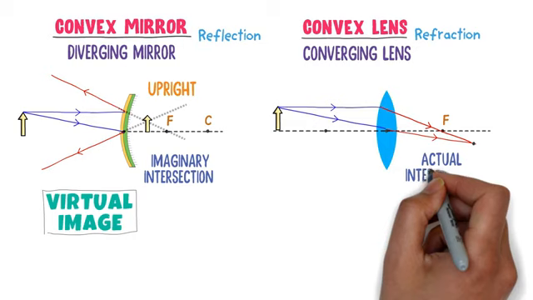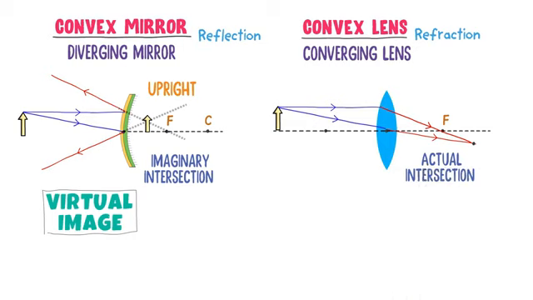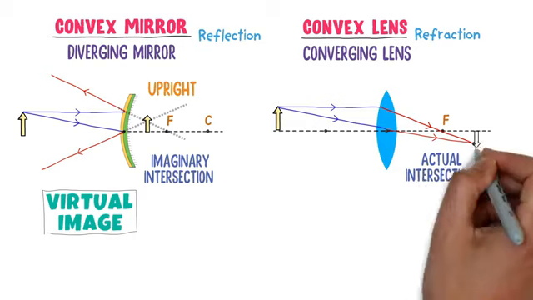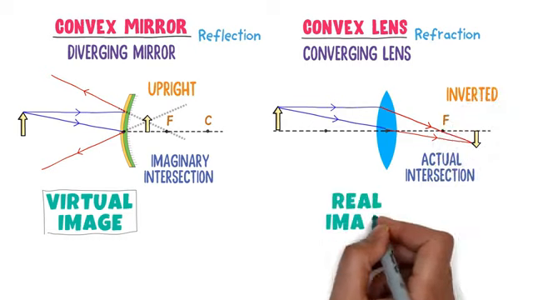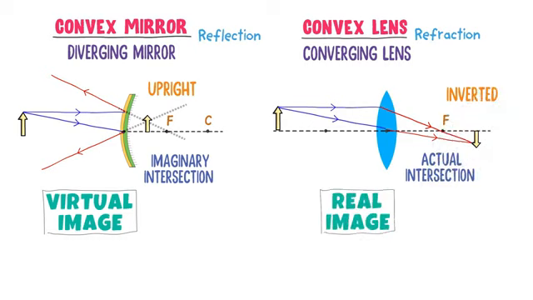This is actual intersection, a real intersection of light rays. So it will form inverted image and this image is real image. Therefore remember that convex mirrors being diverging mirror form upright and imaginary images, while convex lens being converging lens form inverted and real images.